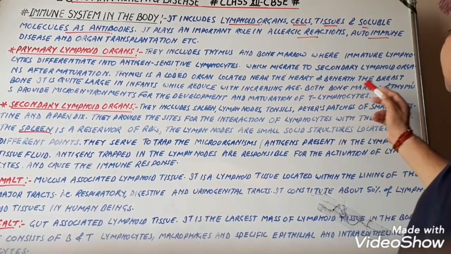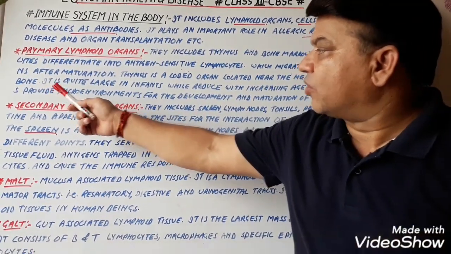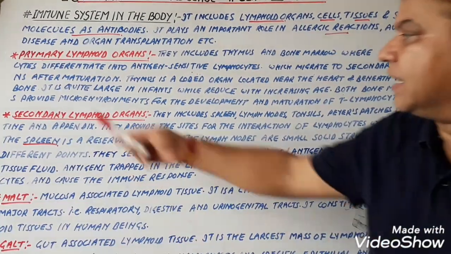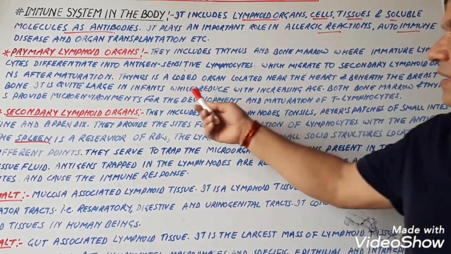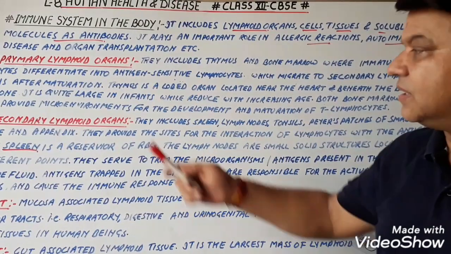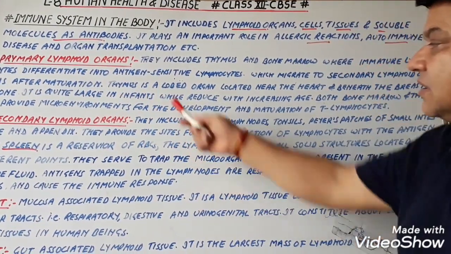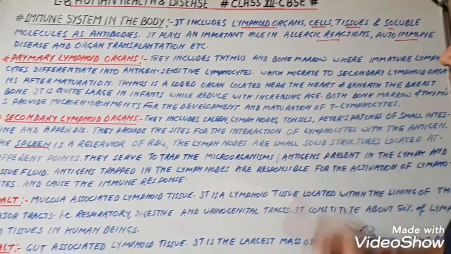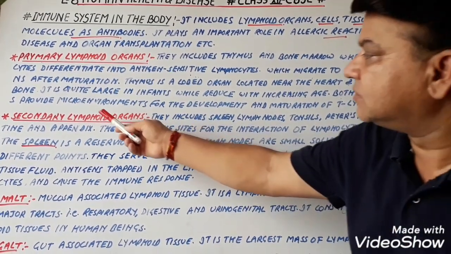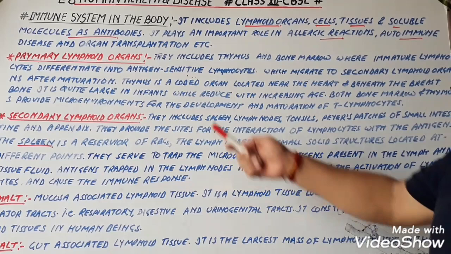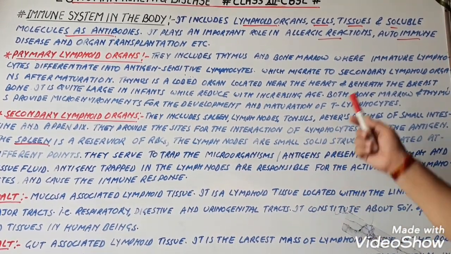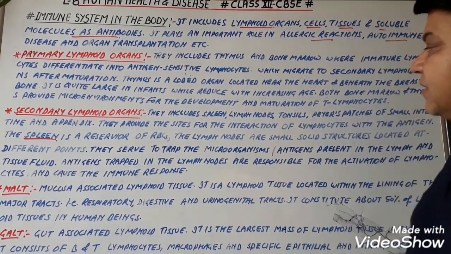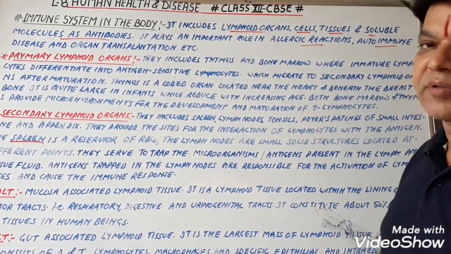Both of these, bone marrow as well as thymus, help to improve the immune power of the body. It is quite large in infants. This is about the thymus. The thymus gland is quite large in infants or newly born, while reduced with increasing age. Both bone marrow and thymus provide the microenvironment for the development and maturation of the lymphocytes. As you know that T lymphocytes are very important, and they provide most of the immune power in the body.